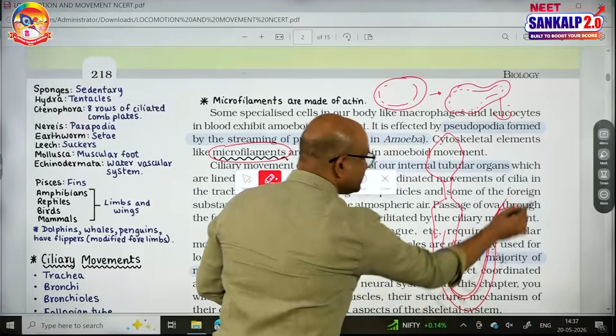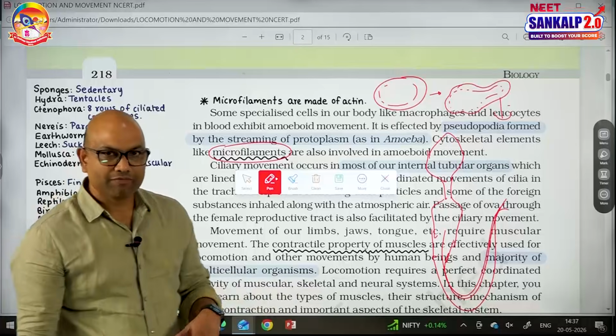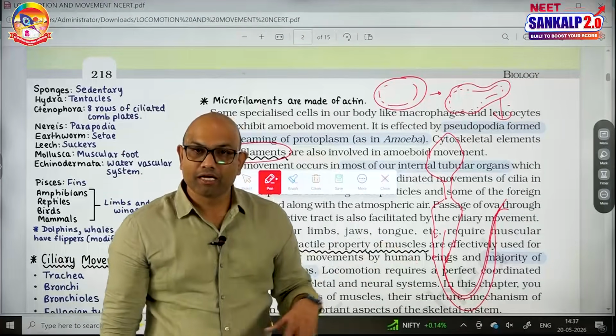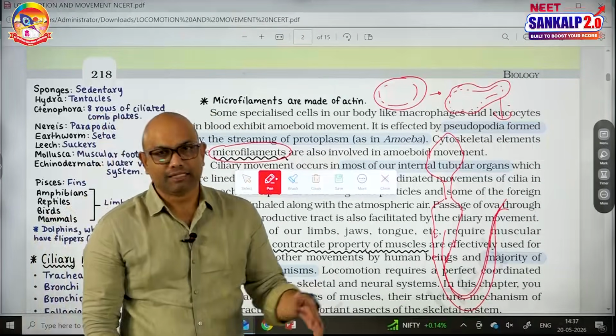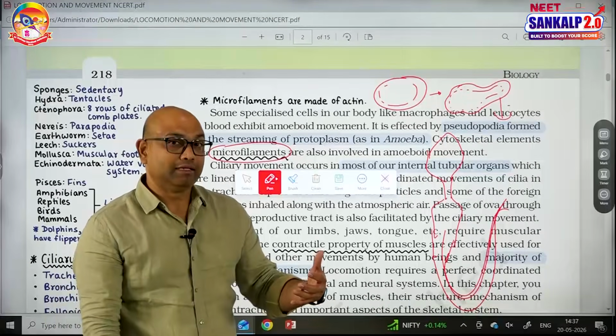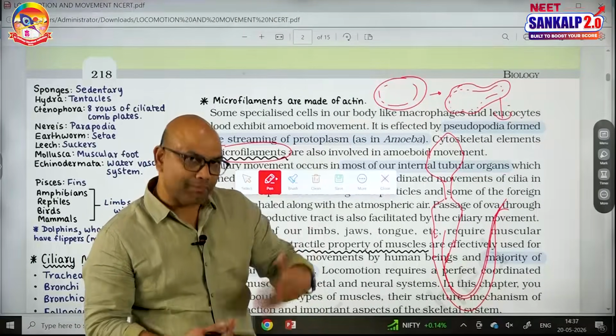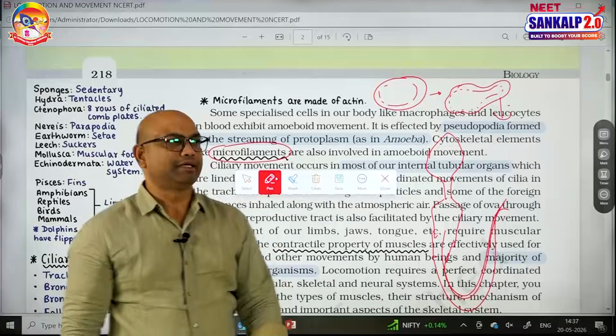The tail consists of axial filament. The structure of axial filament consists of 9 peripheral doublets and 2 central singlets, and that is equal to the structure of flagellum, and the type of movement performed by the human spermatozoon is said to be flagellar movement.